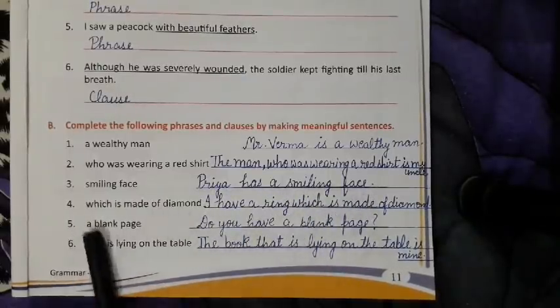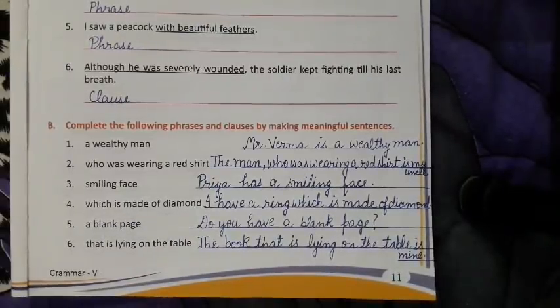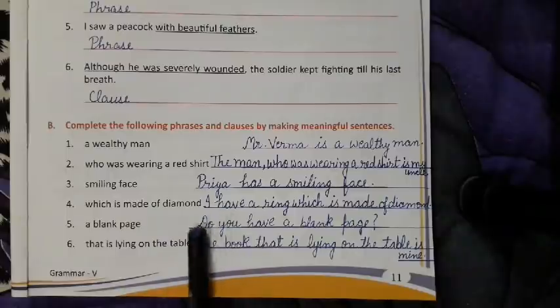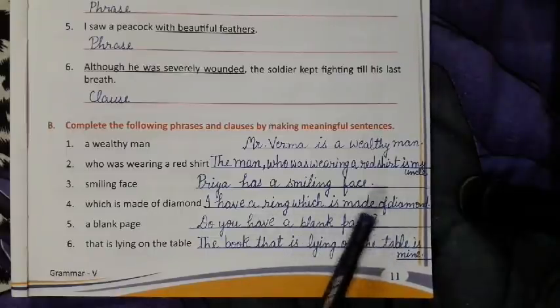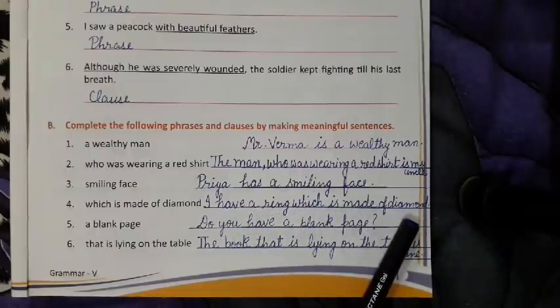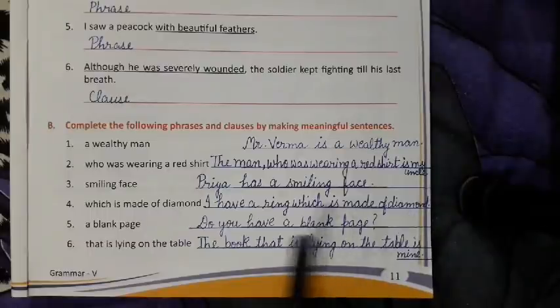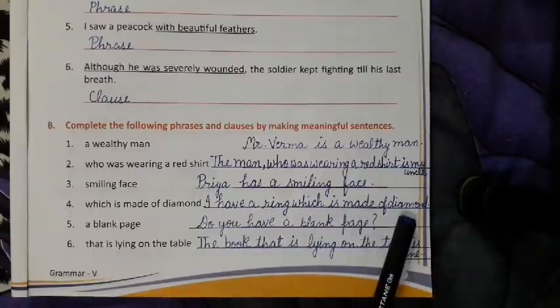Okay. So the next question is, which is made of diamond? Now tell me, is it a phrase or clause? Tell me. Yes, it is a clause. So I have made one sentence here: I have a ring which is made of diamond. You can make this sentence. Okay, I hope it is clear what I have written: I have a ring which is made of diamond.